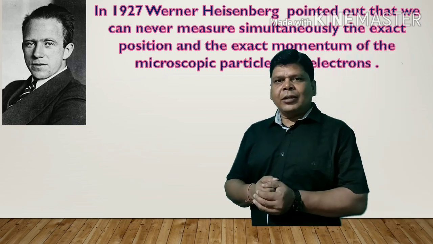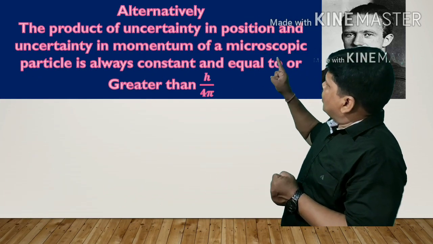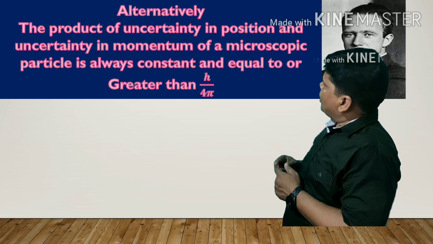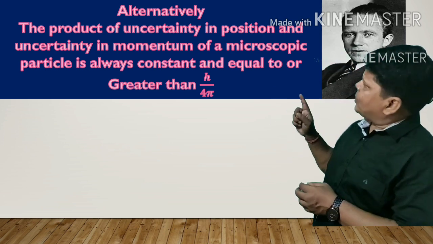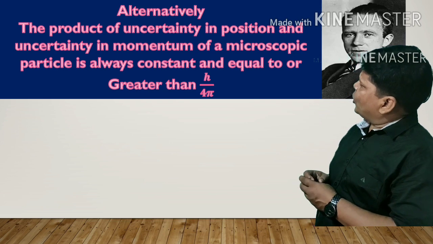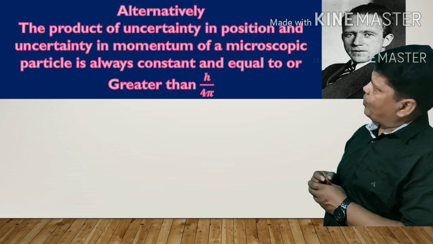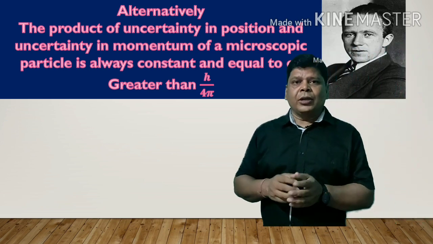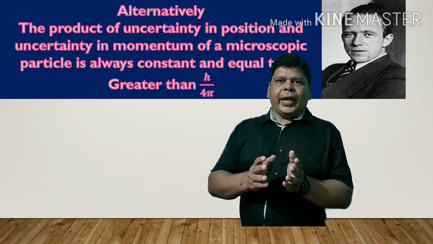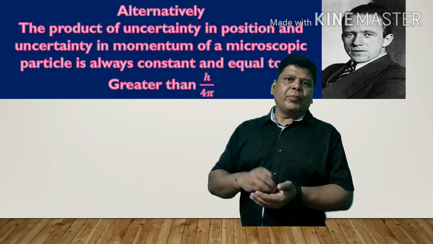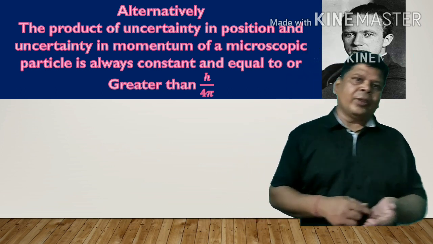This theory can again be stated as: the product of uncertainty in position and uncertainty in momentum is greater than or equal to a constant, that is h upon 4 pi, where h is the Planck constant. This helps to express the mathematical expression of Heisenberg's uncertainty principle.